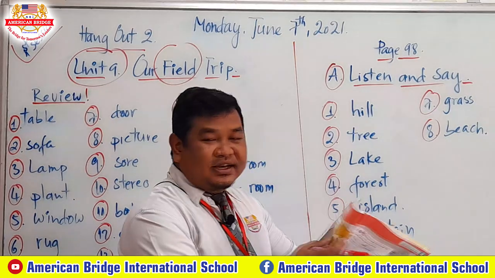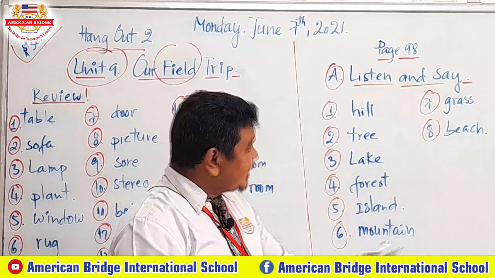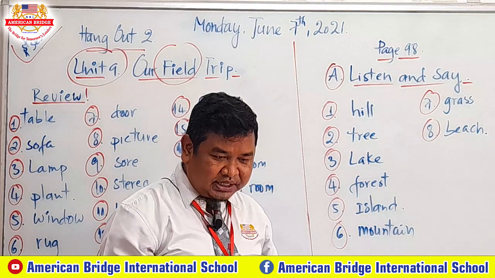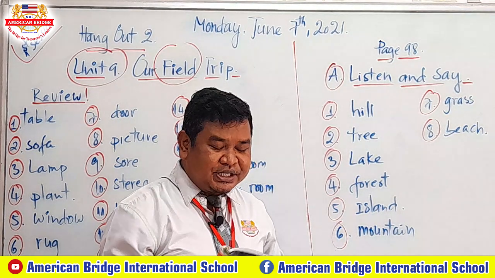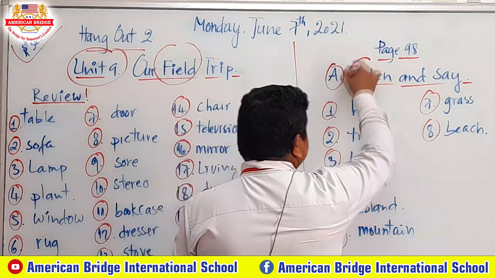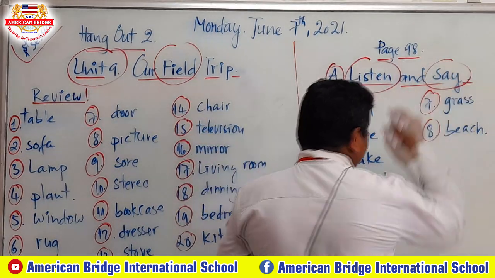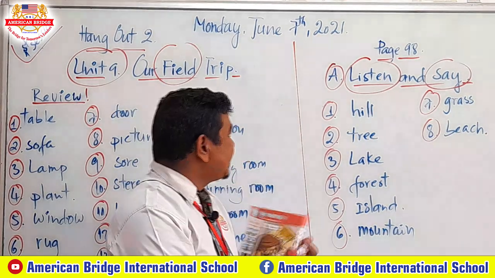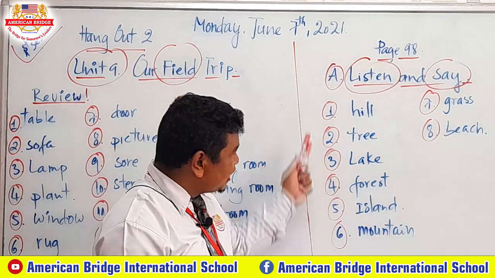Sorry, 98, not 89. Okay, page 98, we have only three parts. But this one is about listen and say. Can you see? You have listen and say the word. You can pronounce the word from the listening, okay? But this one is say, we have number 1 to number 8.